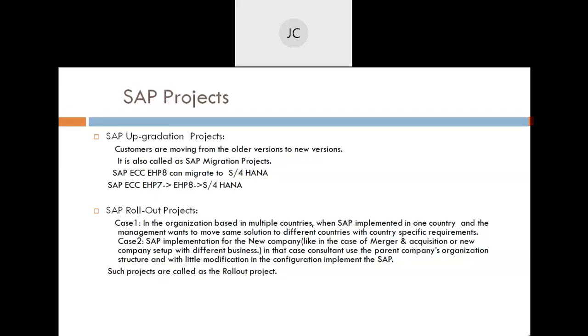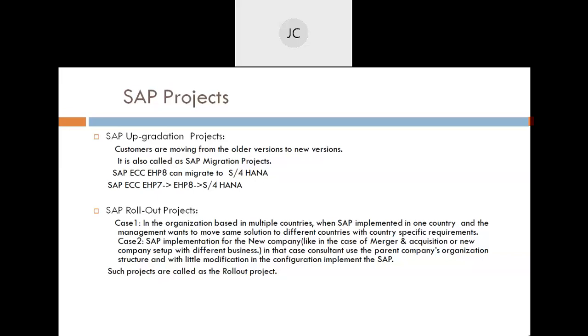Okay, so these kinds of projects are called rollout projects. Two scenarios can be there. One, they already have four or five offices across the globe, and they have implemented the solution in the US office first, then they want to implement the same solution in the India office. Same solution, but adhering to Indian legal laws and those kinds of things.